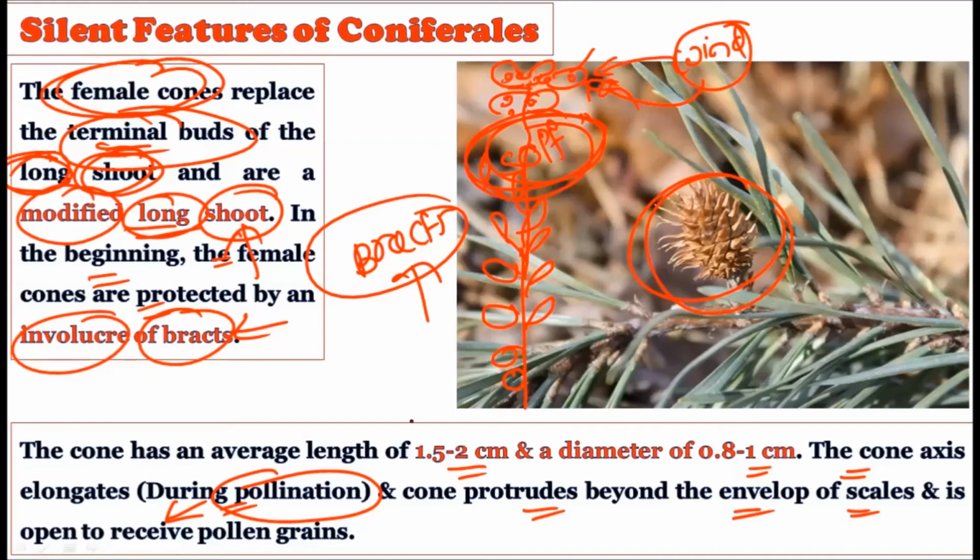This cone should separate itself from the parent plant by achieving a certain height, and once it gets the certain height like this, it can take the pollen grains which are coming from the wind.